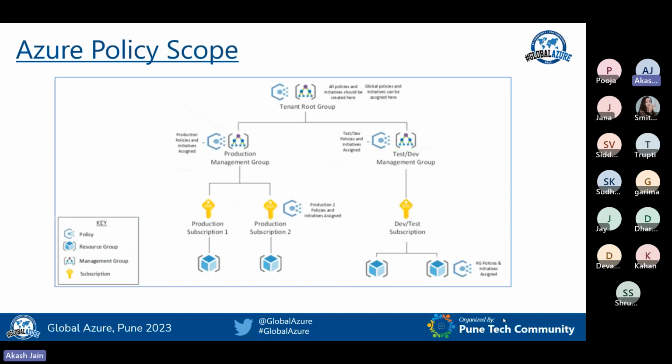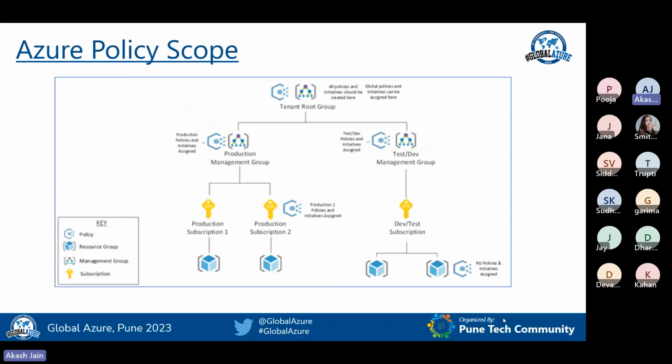Azure Policy scope. This is a very important slide, and it is very important to note where we actually want to apply the Azure policy. If you look at the hierarchy structure of Azure, how Azure is defined by Microsoft, at the top level we have a tenant root group. And then that tenant group is divided into different management groups. Further, management groups are also divided and segregated into multiple subscriptions that users create.